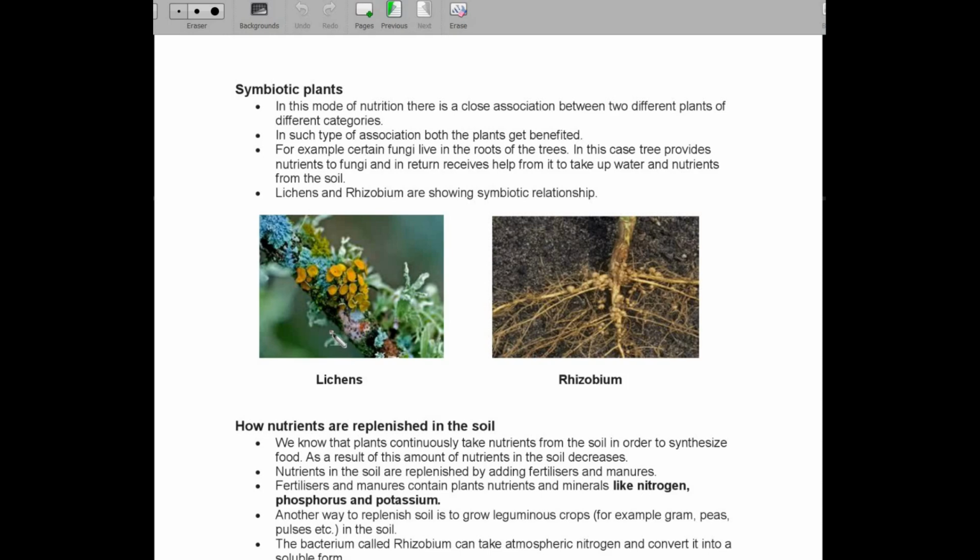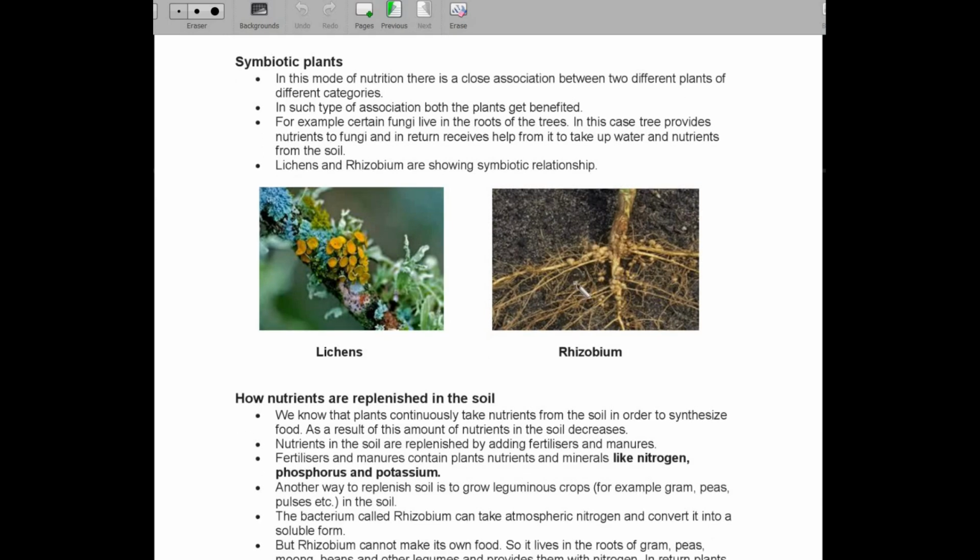Lichens, being a fungus, provide the habitat for the algae, and algae in return gives food to the lichens. In the same way, rhizobium is also a symbiotic relationship, wherein rhizobium lives with the leguminous plants, fixes the nitrogen and gives it to the soil for the plant, and the plant gives it nutrition.